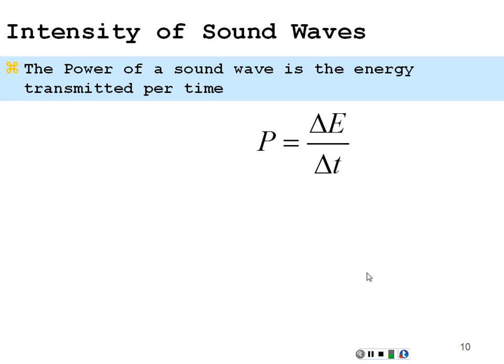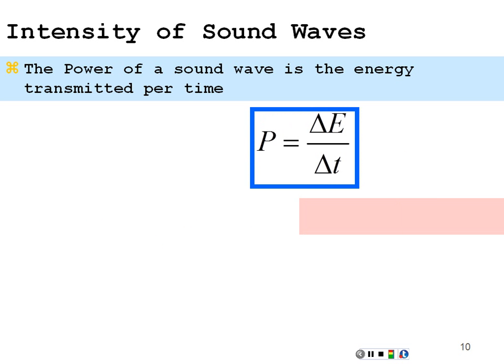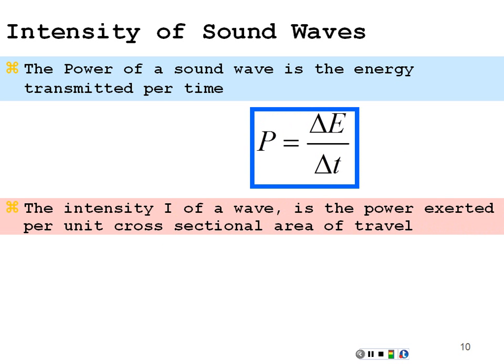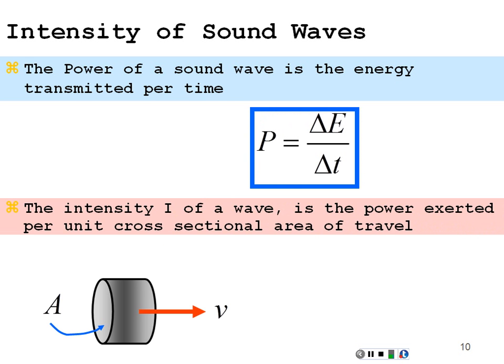We define the power of a sound wave as its energy transmitted per time. As we're transmitting energy, if we do that over time, we can associate power with that, like power with anything is energy per time. But we're also interested in another aspect of this energy transfer. The power exerted per cross-sectional unit of travel is called the intensity.